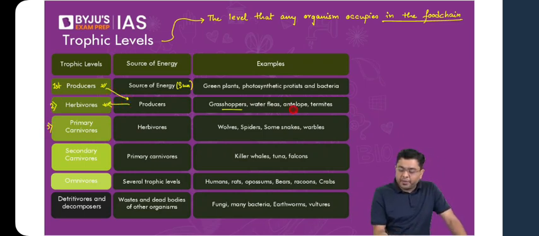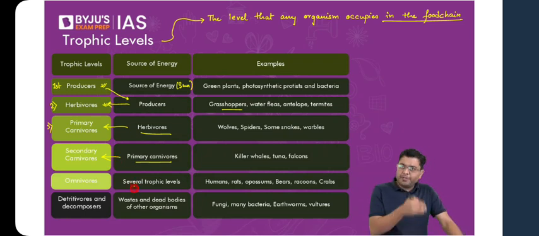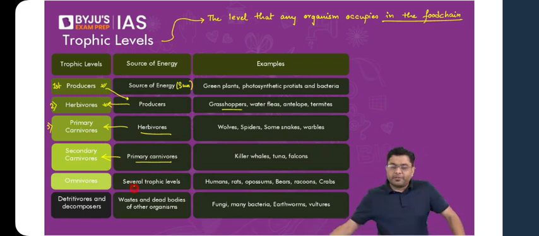Then those herbivores will serve as a source of energy for the primary carnivores, who will serve as a source of energy for the secondary carnivores, who will serve as a source of energy for other trophic levels. So that is how trophic levels basically are designated or delineated. So that is the aspect of trophic level in a particular food chain.